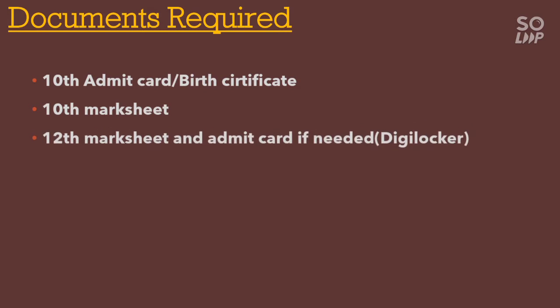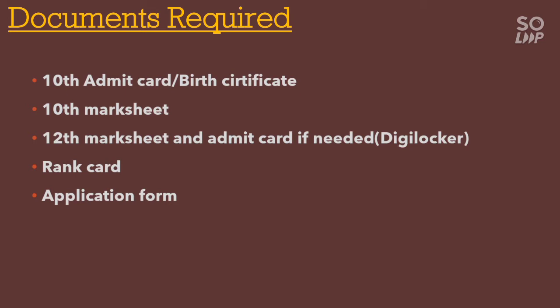Next is the 12th mark sheet and admit card. The 12th mark sheet is mandatory, but the admit card is not compulsory. If they ask, then you can provide it, and both can be used from DigiLocker. If you don't get it from your school, then you can download it from DigiLocker and use that certificate. Next is the rank card of the respective exam that you have given, the UPSEE exam. You will have a rank card of that, and you need to have that rank card.